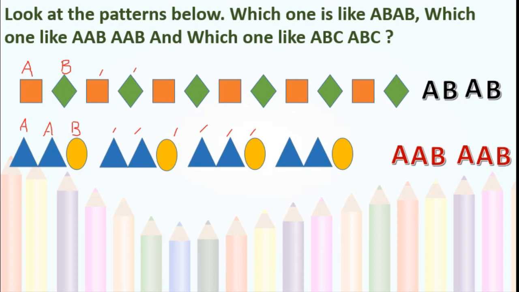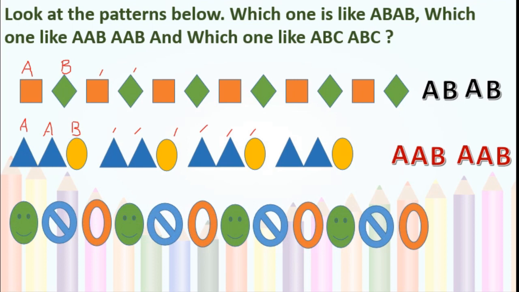Okay. Now we will move to the third one. See this. One face is there, then different picture and one oval is there. See, these three are different from each other. Again they are repeated. Okay, got this?